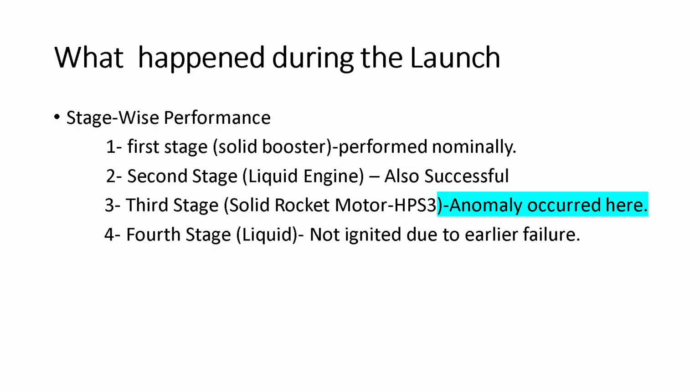Maybe in the third stage anomaly, chamber pressure dropped unexpectedly during third stage ignition, and this abnormal pressure drop means the rocket lost thrust midway through its trajectory. As a result, the vehicle failed to attain the velocity and altitude required for orbital insertion. So that's why ISRO manually aborted the mission before the fourth stage was ignited, to avoid space debris and potential damage.